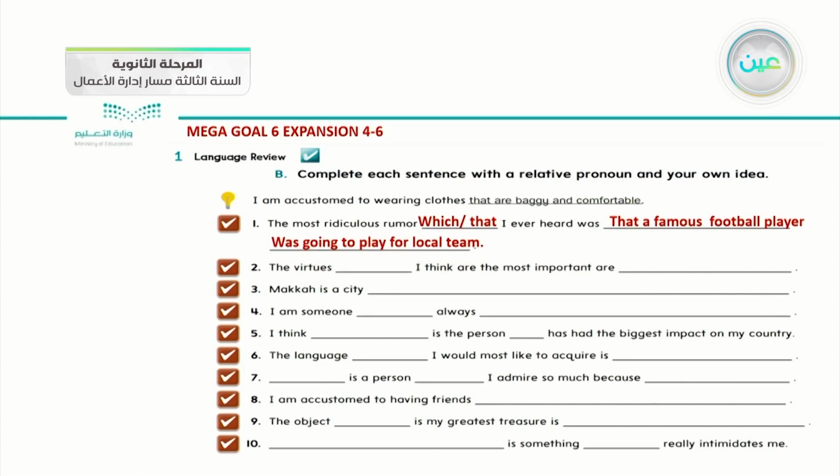Okay? Number two, the virtues. What do you think the virtues are? We can apply with which or that. I think the most important are honesty and integrity. Okay? Number three, Mecca is a city. What do you think Mecca is? Or what is the suitable pronoun with it? Which or that? 13 million Muslims visit every year.